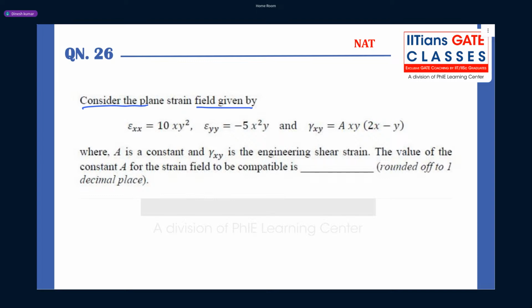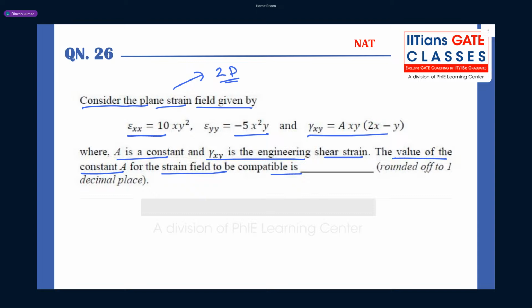Consider the plane strain field given by epsilon xx equal to 10 x y square, epsilon yy equal to minus 5 x square y, and gamma xy equal to a x y bracket 2x minus y, where a is a constant, and gamma xy is the engineering shear strain. The value of the constant a for the strain field to be compatible is. So guys, first they have given a plane strain problem. Plane strain is a 2D problem. Okay, it's a 2D stress problem.